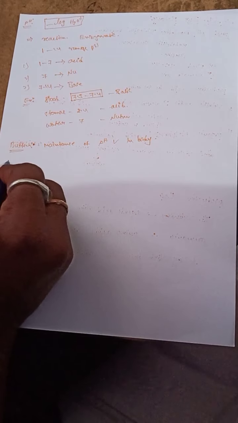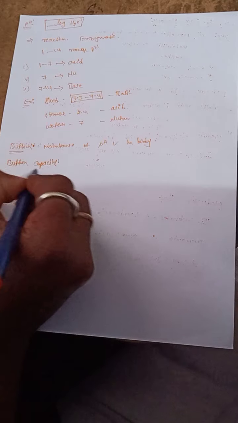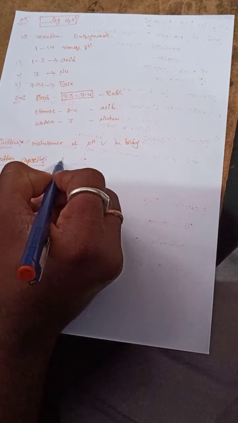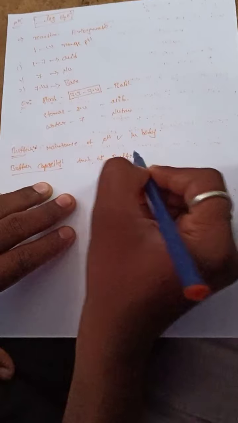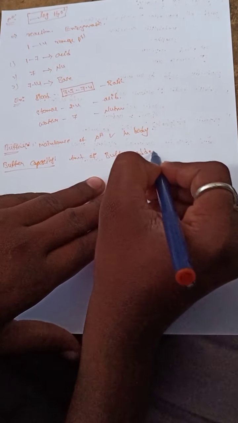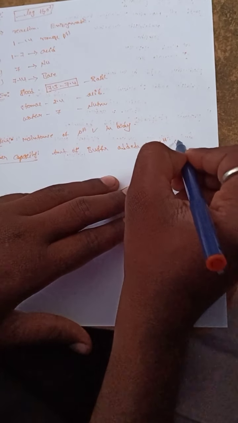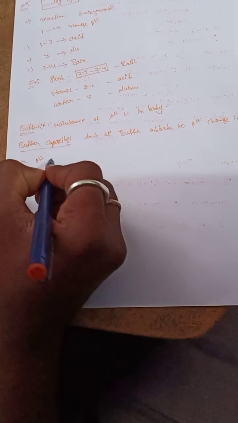So one more word is here: buffer capacity. What is the buffer capacity? Buffer capacity means how much buffer is added to the solution before the pH value changes. How much buffer is added to resist changes in the pH value is known as buffer capacity.